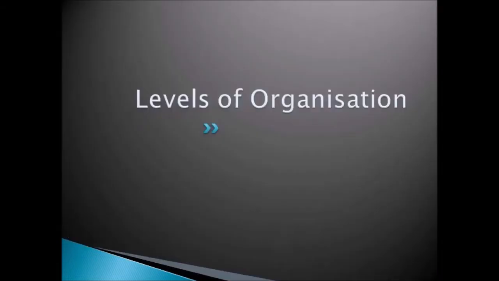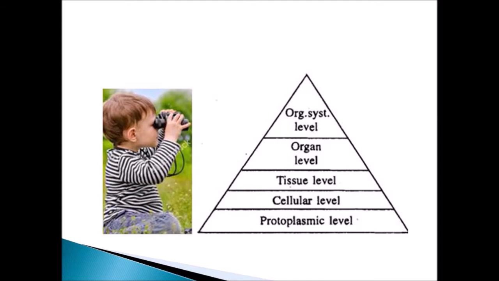The first criterion is levels of organization. As you can see in this slide, these are the various levels of an organism. Below, you can see the first level is the protoplasmic level. Protoplasm is present inside the cell, so organisms compared based on the protoplasm will be put under the protoplasmic level.